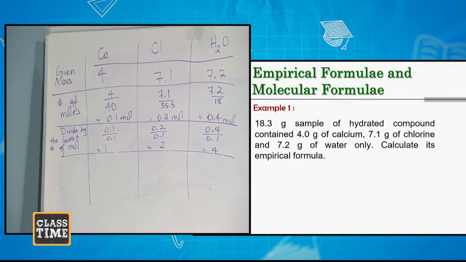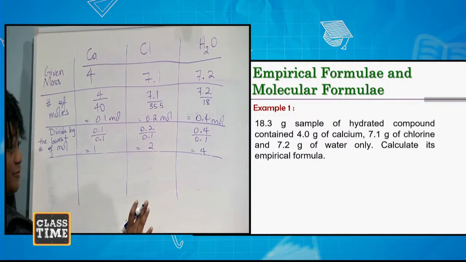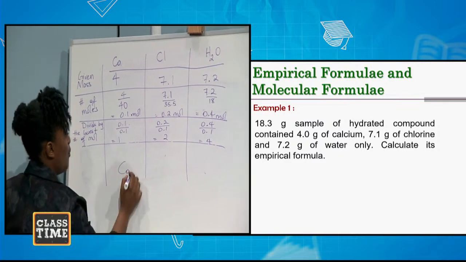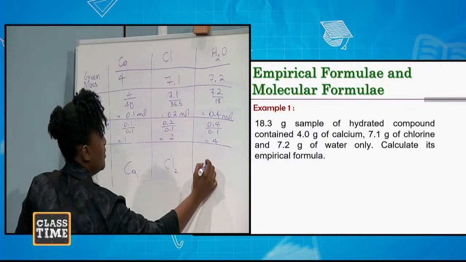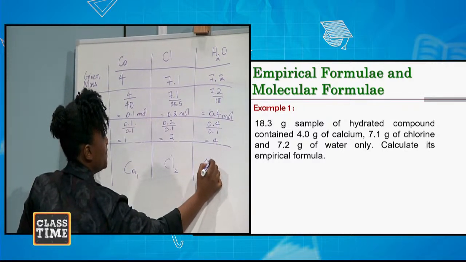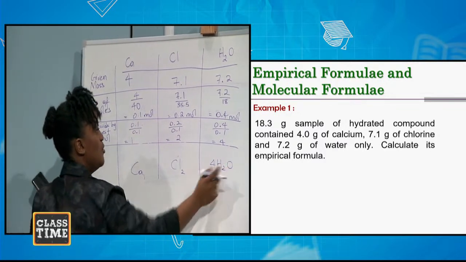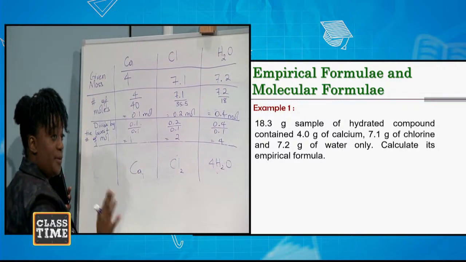So what is the final step? The final step is to write what we have. So we have calcium 1, chlorine 2, and 4 water. We know that water is already a compound, so we can't write the 4 right there. Let's put this all together.